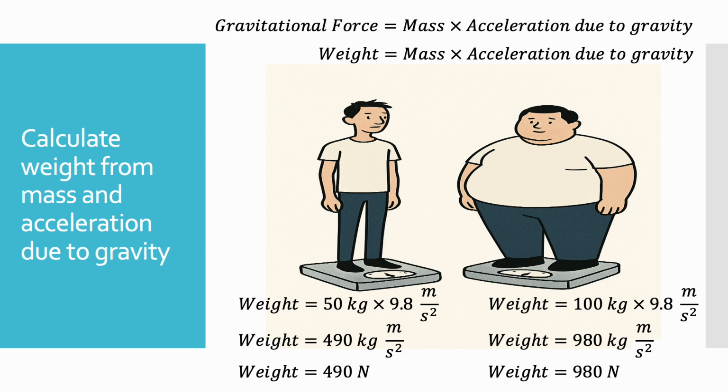Notice that when mass doubles, weight also doubles. Mass stays the same, but weight depends on gravity. On another planet where gravity is different, the weight would be different, but the mass remains the same.